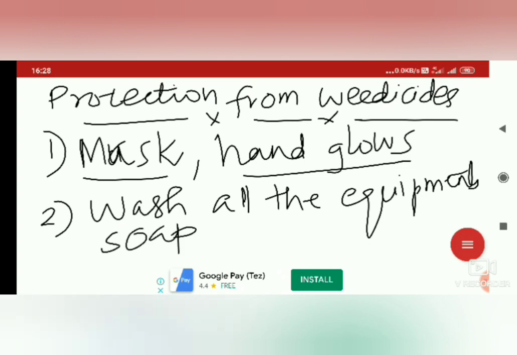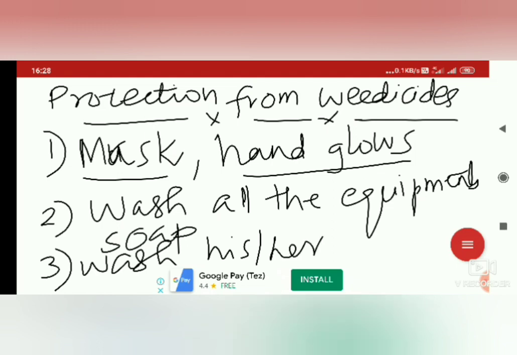Okay, that is the next way. And third one, after spraying weedicides he has to wash his body. Okay, wash his or her body with soap water. These are the precautions one must take while using weedicide.